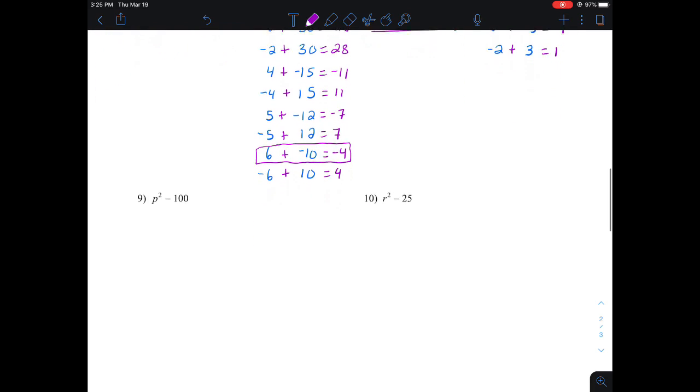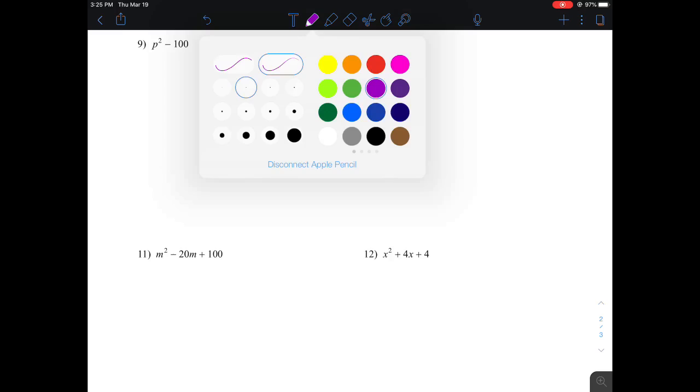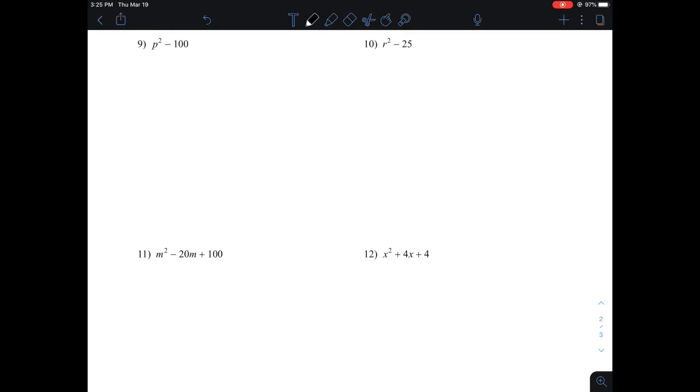All right, we only have a couple more. So now let's look at a problem like number 9. And so now we're looking at this and they say, well, wait a minute. I have p squared, but I don't see a p to the 1 power, and I just see a number on the end. It may be helpful when you're first starting out learning this to write this showing every term. So I have p squared. We really have plus 0 p's minus 100. So that way it looks like the other ones.